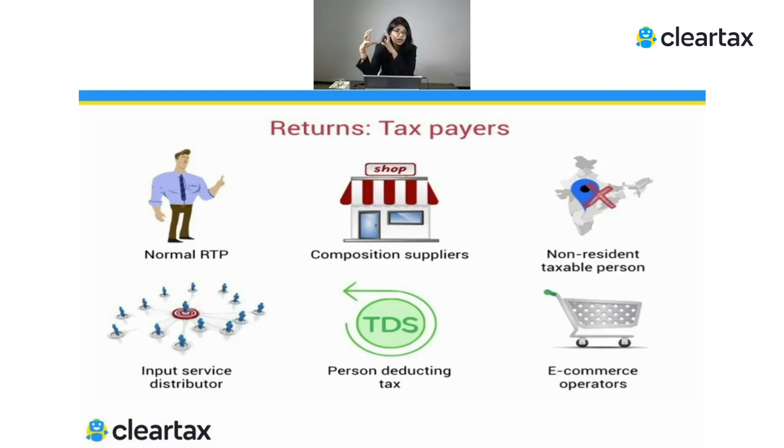So the return which they file, which is a PSU over here, who is actually deducting the tax, is known as GSTR 7. So this person who is deducting the taxes needs to file a return which is GSTR 7. Now the other person is the e-commerce operator. What is an e-commerce operator? Now what do they do?